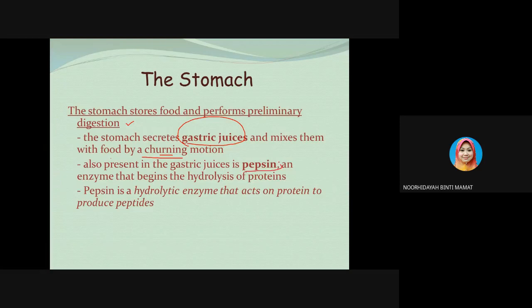Present in the gastric juices is also pepsin. Pepsin is the enzyme that begins the hydrolysis of proteins. So pepsin is a hydrolytic enzyme that acts on protein to produce peptides. They are involved in the breaking down process, the hydrolysis from protein to peptide.